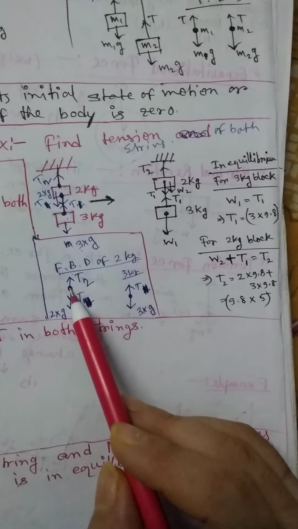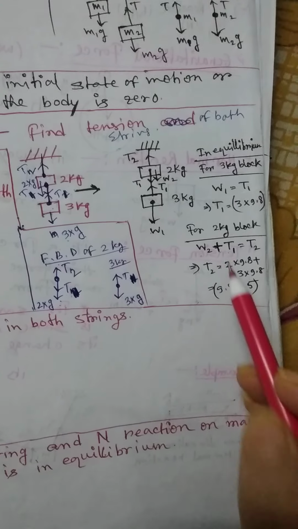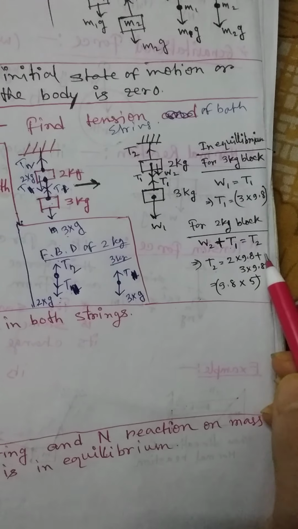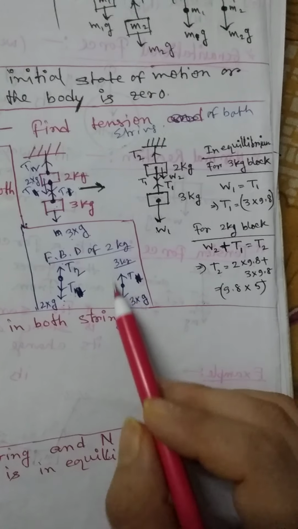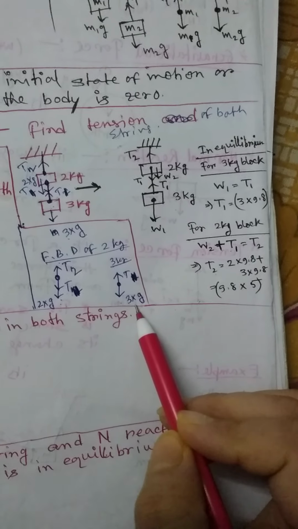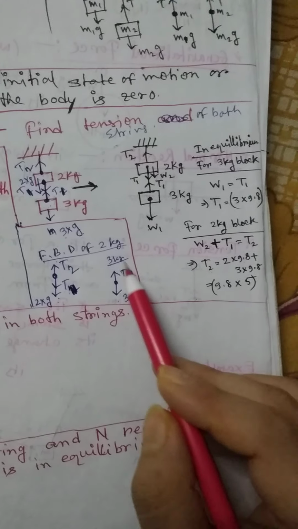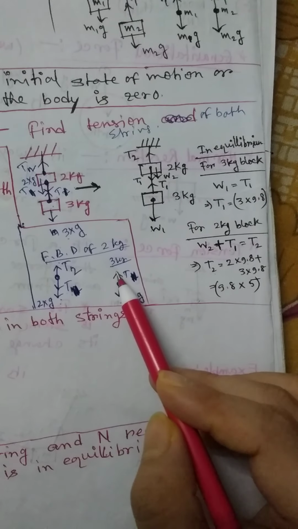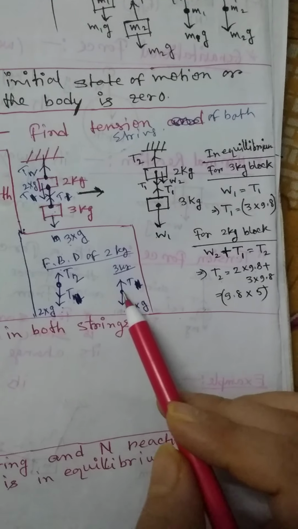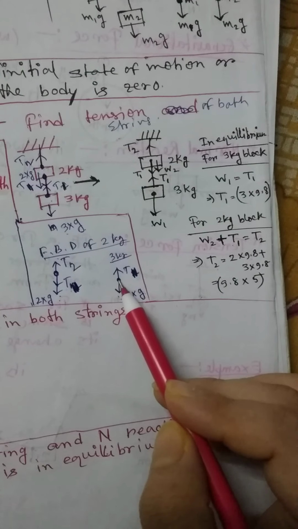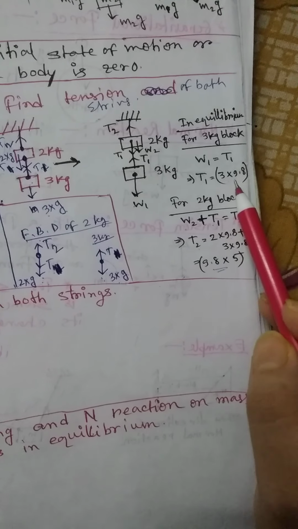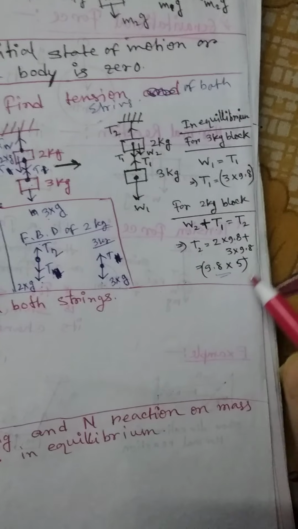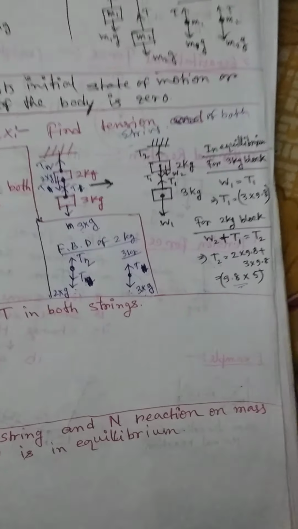So for this body, T2 is balanced by 2 into g plus T1. This is the value of T1. Why? It comes from this equation: for this body, T1 equals 3 into g, because this body experiences T1 force along this direction and 3 into g force along this direction, and this body is in equilibrium, so all forces are balanced. That means upward force equals downward force. So just put this value and you will get your answer. From this, if we solve this one, we get the value of T1, and if we solve this one, we get the value of T2.